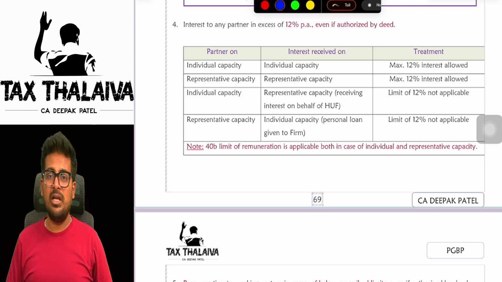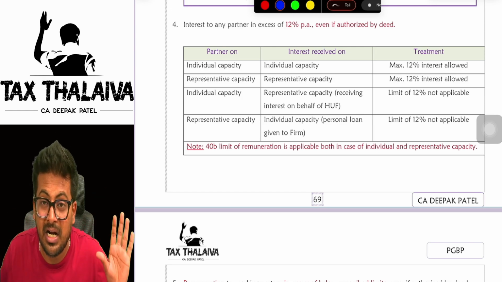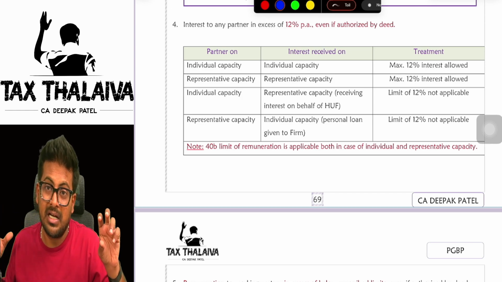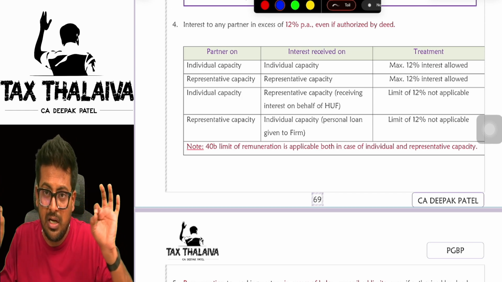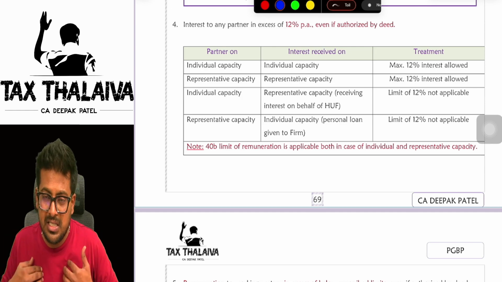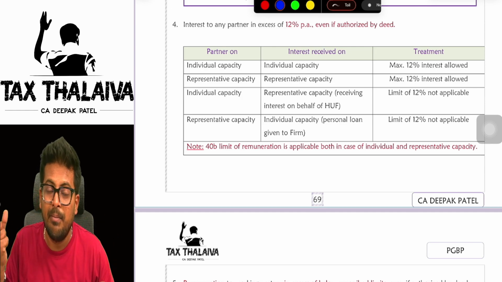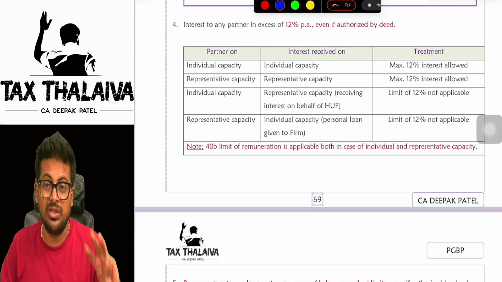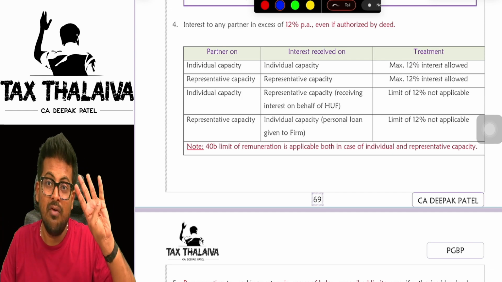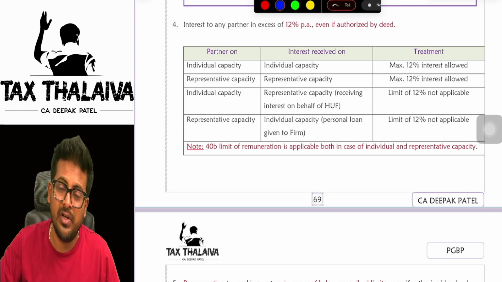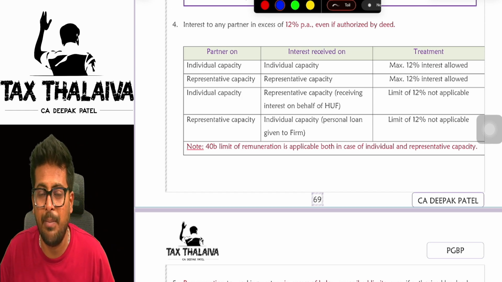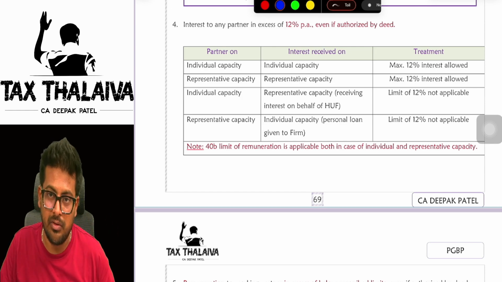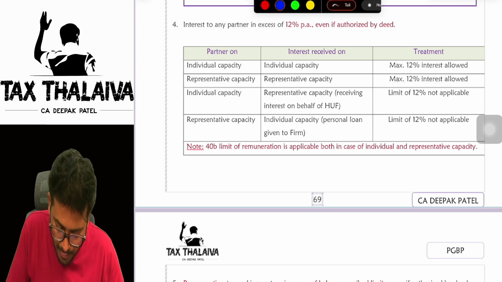Are you getting this? Individual capacity partner means those three partners already there. They are individual capacity partners. But the Karta who will come in the books, in the name of the partnership deed, the Karta's name will be written. But in brackets, they will write representing so and so HUF. So three partners are in individual capacity. One partner who is coming on behalf of HUF will be a representative capacity partner. Are you getting this? Why are you telling this, sir? Because you will not understand this table otherwise. Are you getting this? Yes.